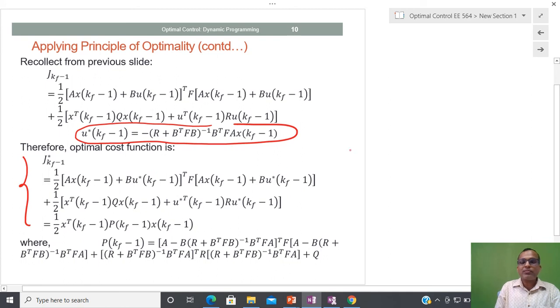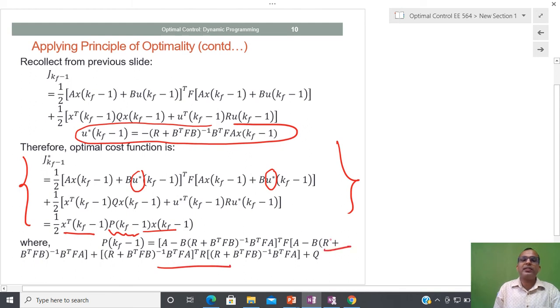So I am going to substitute that optimal control inside the performance measure, and after that I am going to combine all terms and write, because once you substitute the control in this form, everywhere the u star term is going to disappear, and every term can be expressed in terms of this, and it is possible to show that I have some kind of gain matrix. This is called the Kalman gain matrix, people are saying. So by solving this particular equation, I can get this particular value of P(kf minus 1). So please just check it.